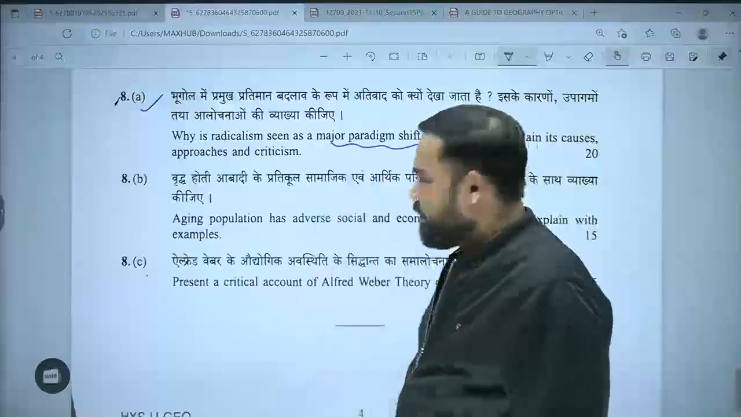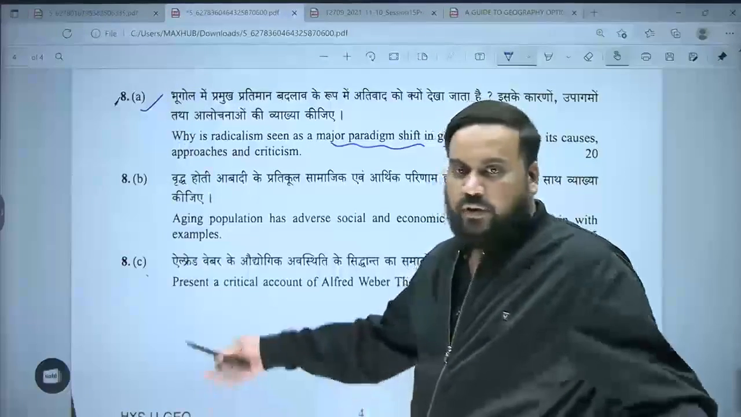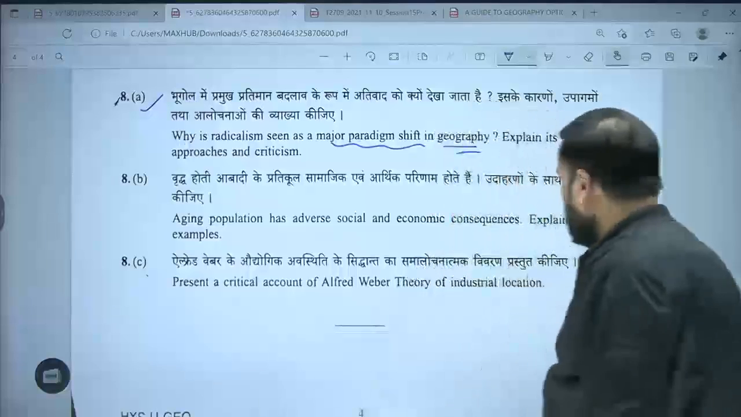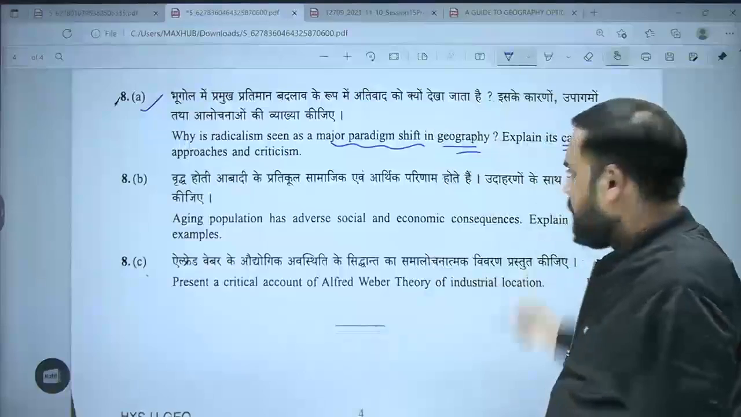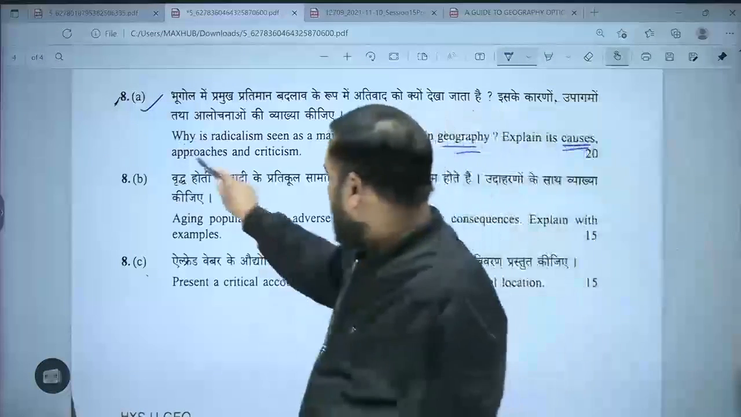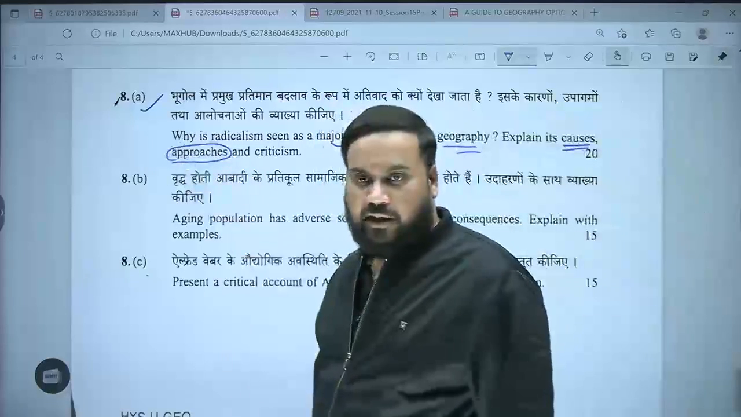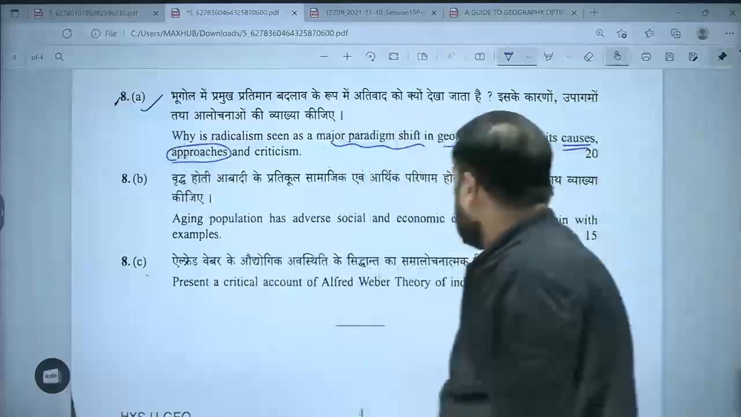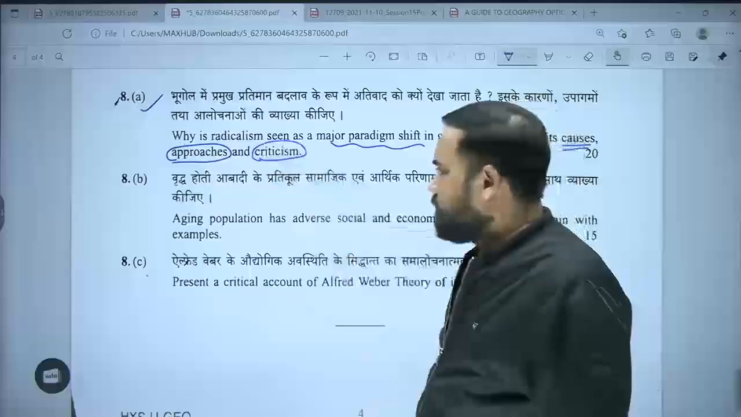Can we prove that it was a paradigm shift? Yes, we can do that. Explain its causes. Have we talked about the context of development? Have we talked about the three approaches which were part of radicalism? And we also have talked about the criticism.